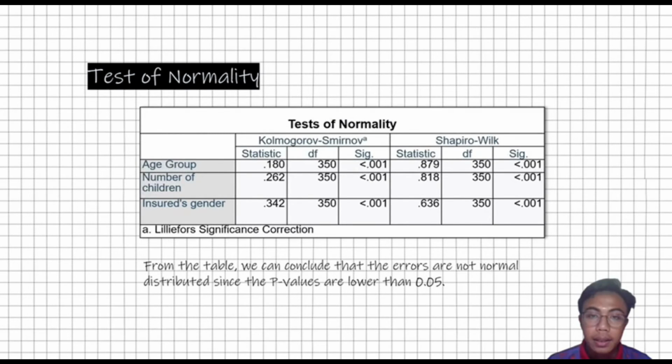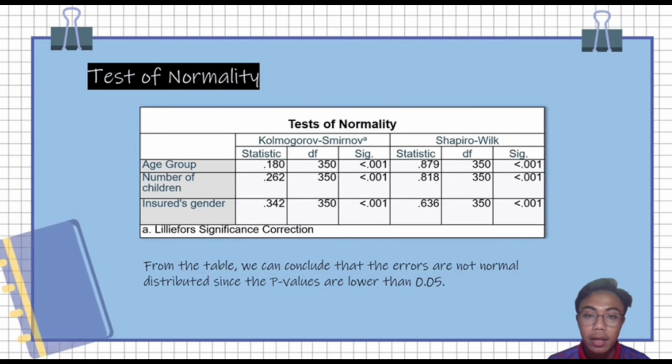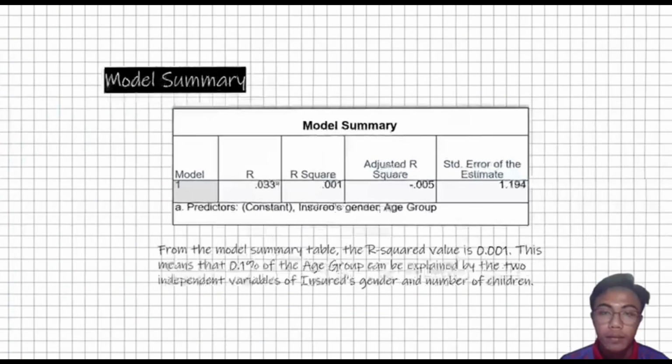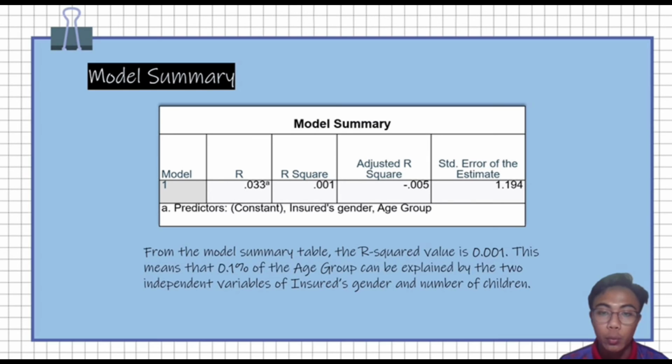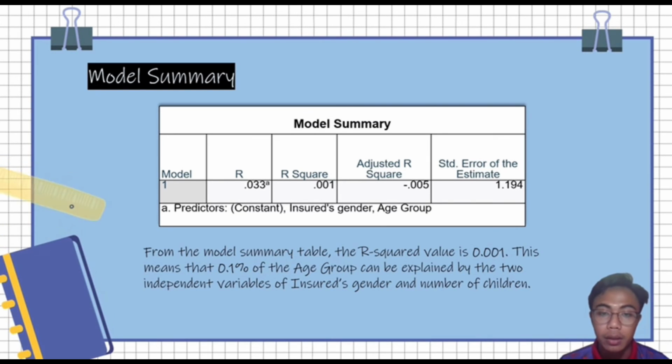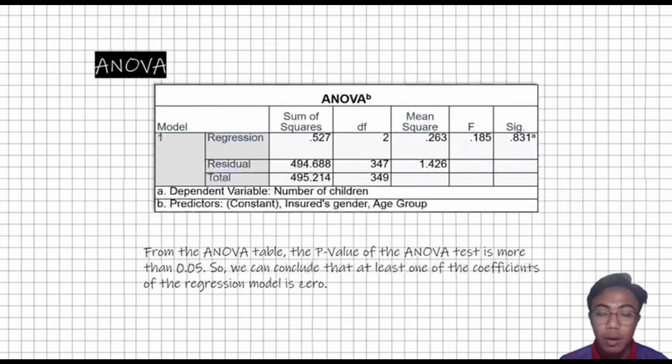The test of normality. From the table, we can conclude that the errors are not normally distributed since the p-values are lower than 0.05. And the model summary. From the model summary table, the R-square value is 0.001. This means that 0.1% of the age group can be explained by the two independent variables, insert gender and the number of children.